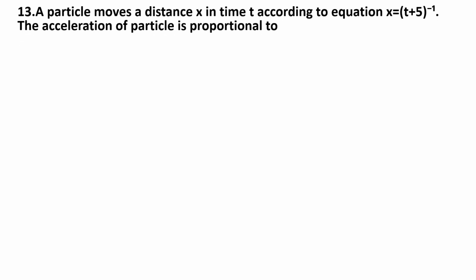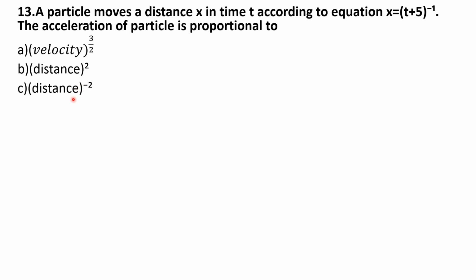13th question. A particle moves a distance x in time t according to the equation x is equal to t plus 5 whole to the power minus 1. The acceleration of the particle is proportional to: options are A, velocity to the power 3 by 2; option B, distance to the power 2; option C, distance to the power minus 2; option D, velocity to the power 2 by 3.